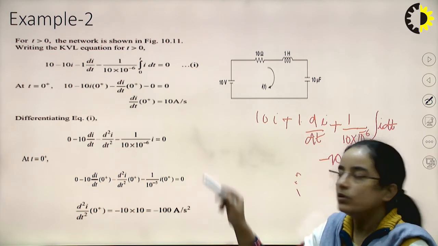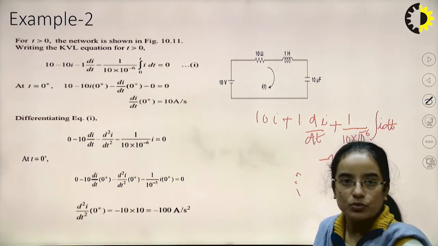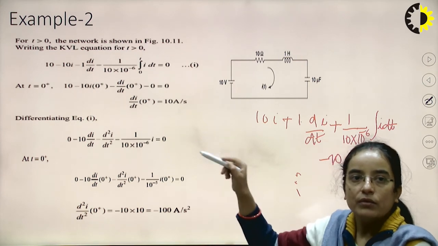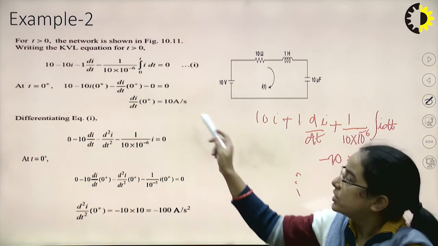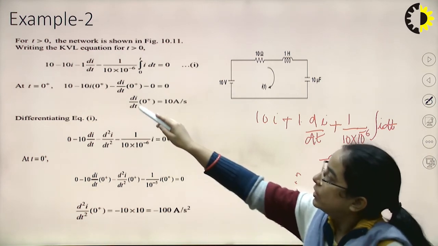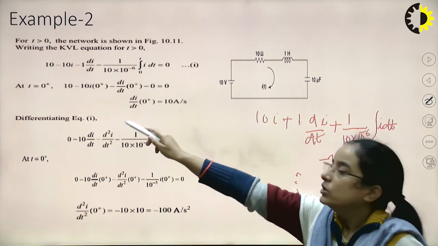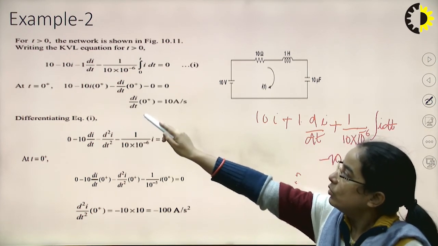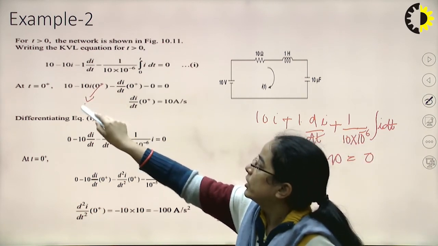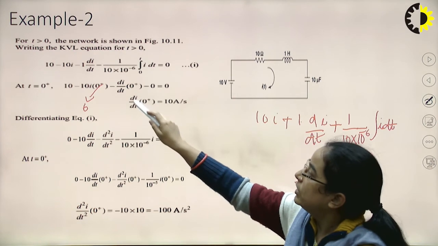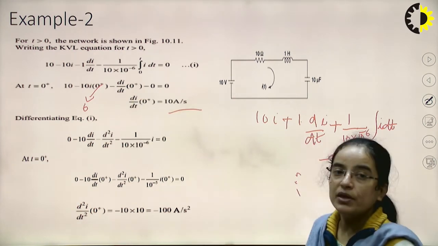From this equation we can calculate d by dt of I(0+). Because I(0+) is 0 and the integral part is 0, d by dt of I(0+) will be 10 ampere per second.